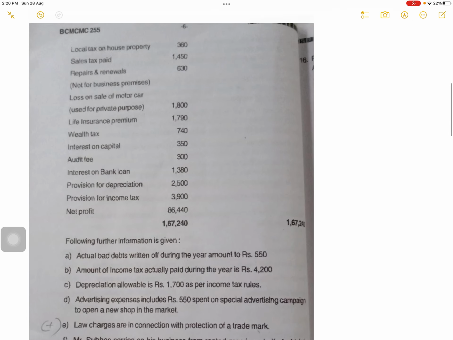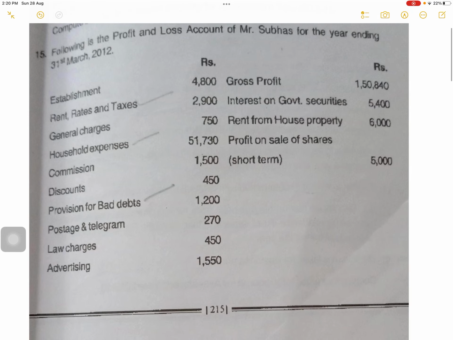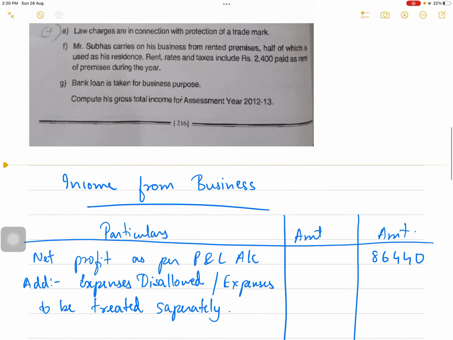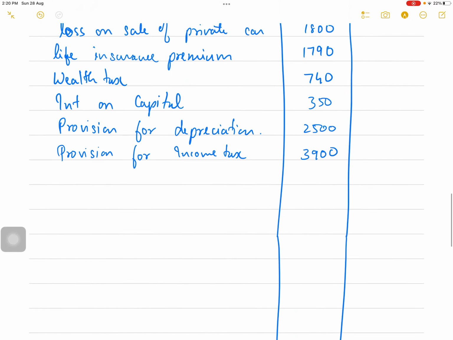Property and capital gain, no? 5,400, 6,000, 5,000. This is capital gain, short term.